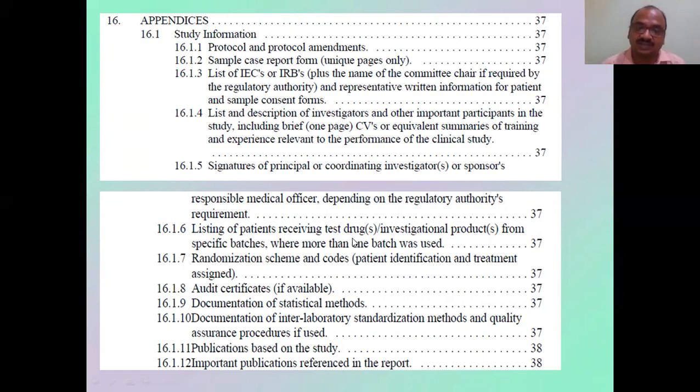Listing of patients receiving the tested drugs, list of patients with their phone numbers, specific batches, which batch product he took, batch number, manufacturing date, expiry date of the medicine you have given, randomization scheme, what you have used. You have used any codes like patient 1, patient 2 or patient A, patient B. And audit, are there any audit certificates, documentation of statistical methods you have followed, and documentation of inter-laboratory standardization methods, quality assurance you have used, publications, if you published any journal publications on this study,